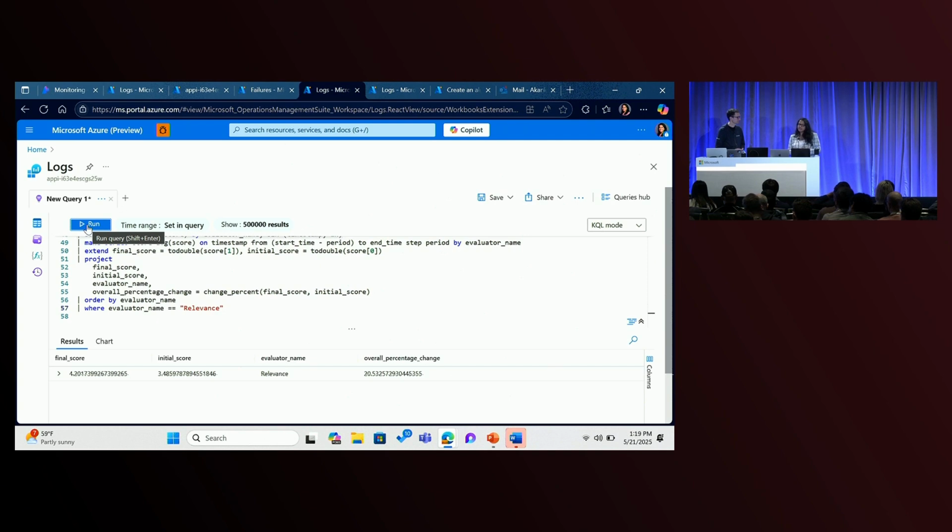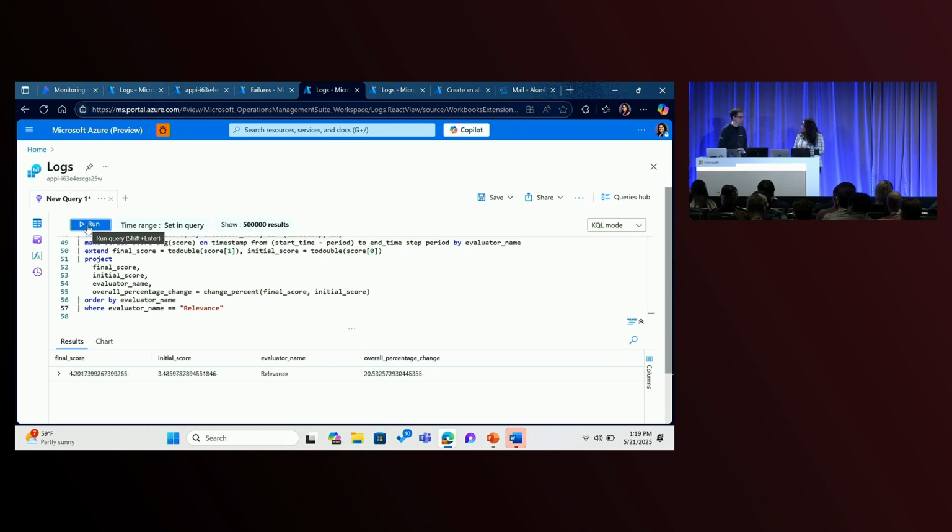You want to be proactive. And as Justin from Veeam also mentioned, relevance is one of the evaluators that are very essential for alerting in production, because they don't have access to ground truth data. And you want to be able to get those alerts in time so that you can go and troubleshoot them.